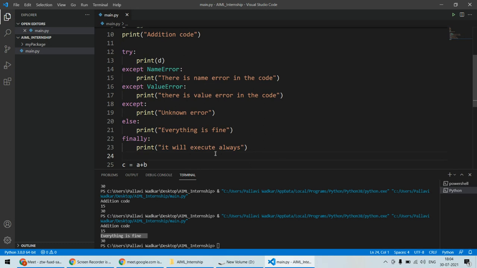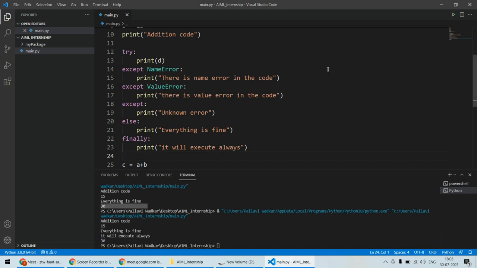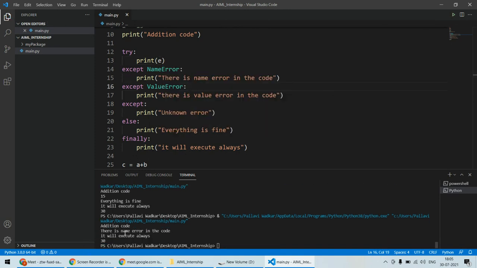Now in this case, everything is fine, there is no error in the code. Still, if I try to run this one, now the addition code, this one, it will execute always, and everything is executed. So this statement will execute even if there is an error and even if there is no error. Okay, now let's try to put some error. In this case, instead of D, I try to print E. Now E is clearly not defined, so there is an error. So in this case, the addition code, there is a NameError in the code and it will execute always.